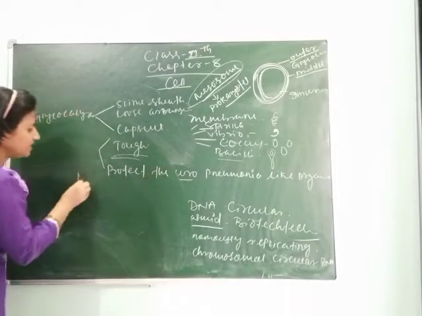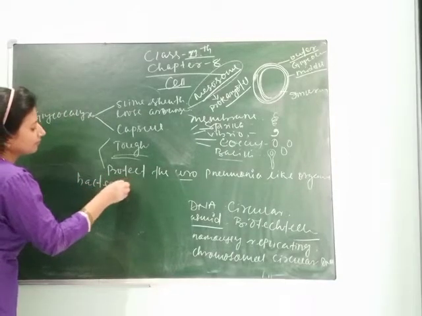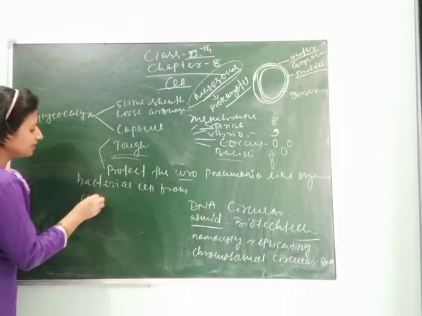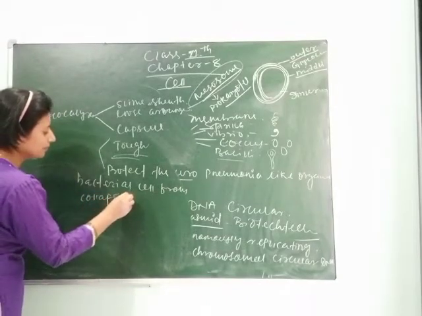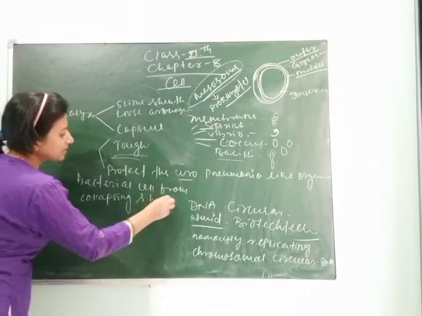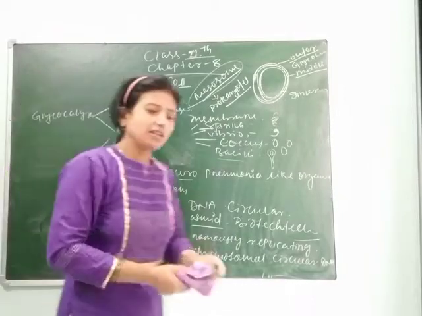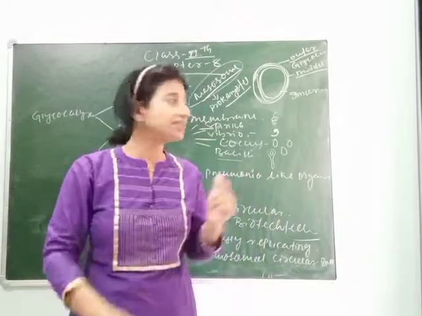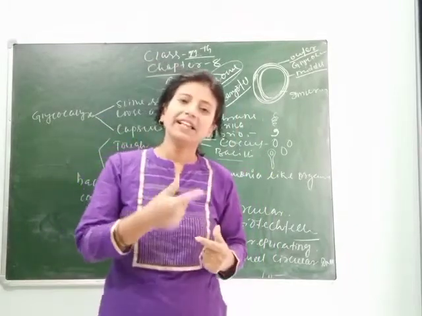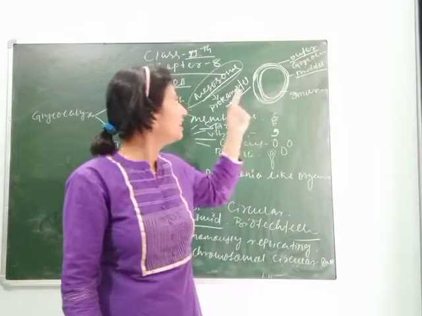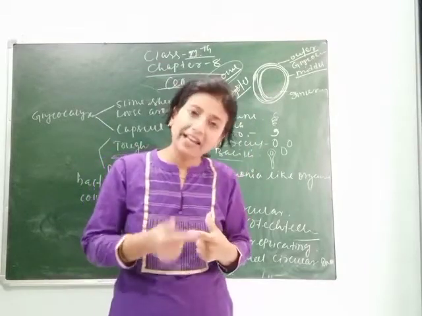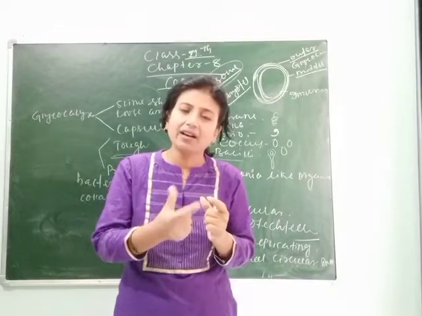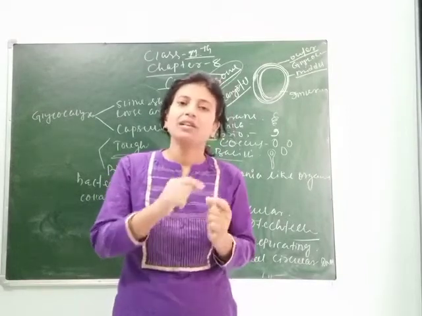Protect the bacterial cell from collapsing and bursting. Means here, students, the prokaryotic cell has three different layers. The outer layer, which is called glycocalyx, then the middle layer, and then the inner layer. The outer layer glycocalyx also has two layers. One is called slime layer and one is called capsule.